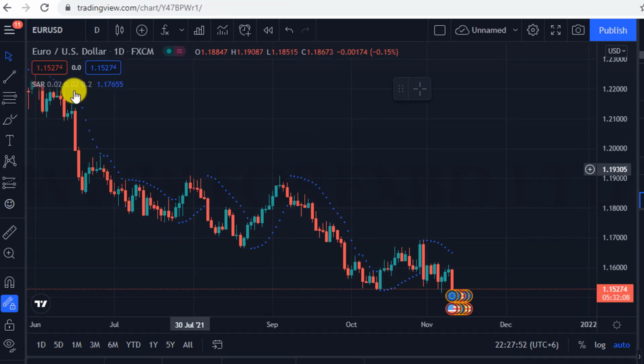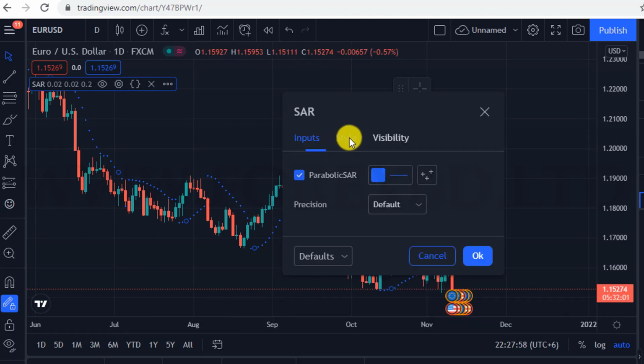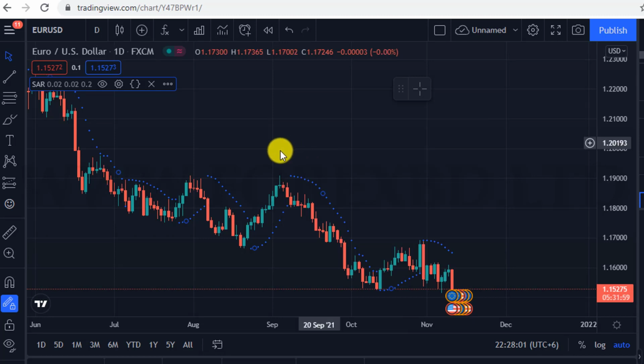Maybe many people don't understand what kind of indicator this is. There is no reason to worry. This is a very simple strategy. You can see that this indicator is made up of some points. So when these points are at the top of the market, that means when the candles are below, the market will go down. And when these points are at the bottom and candles are on top, then the market will go up.